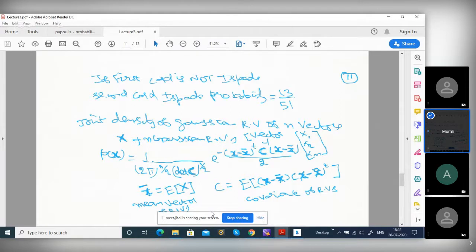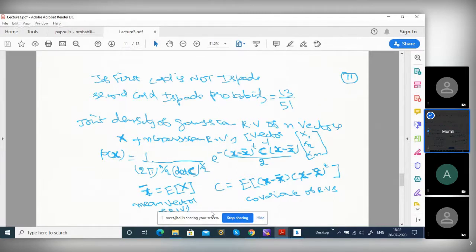So x bar is the mean of the entire vector: mean of x1, mean of x2, mean of x3, etc., mean of xn. It is a vector, each variable's mean actually. We explained what the mean is: x multiplied by density, averaged over the density. If it is continuous, you have to average over the density. If it is discrete, sigma xi pi.